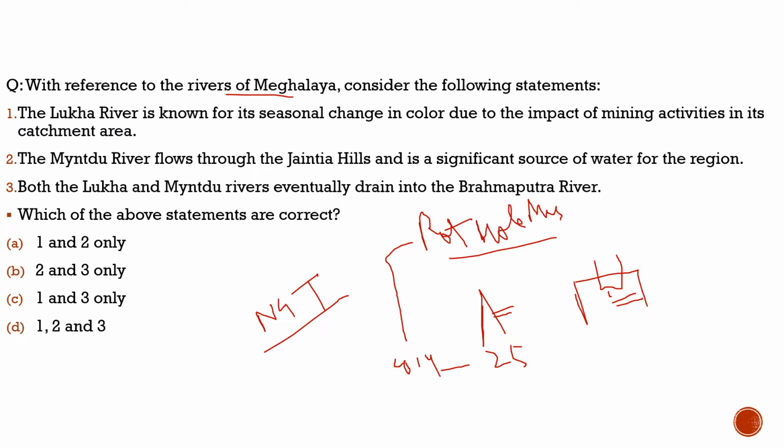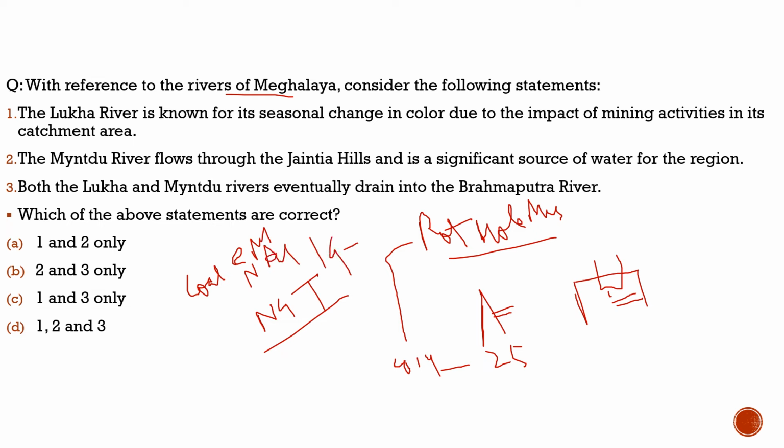Now here comes the issue of how this rat hole mining is still going on in the northeast. You would have heard about the Sixth Schedule. There are some laws made by the constitution that do not directly apply to those states which come under the Sixth Schedule. We have discussed that many times. With this regard, there is an act, namely the Coal Mines Nationalization Act of 1973.